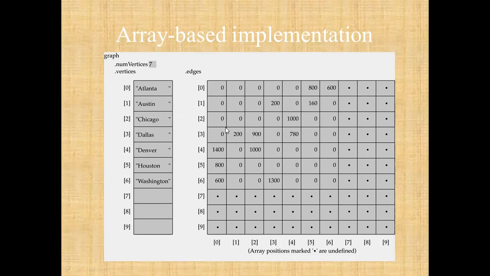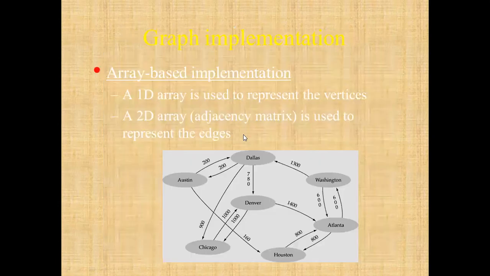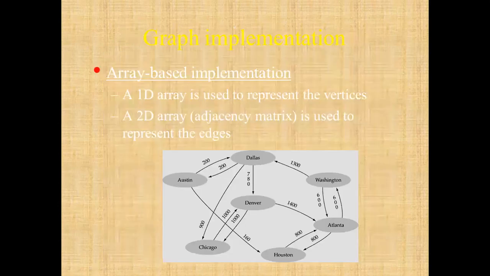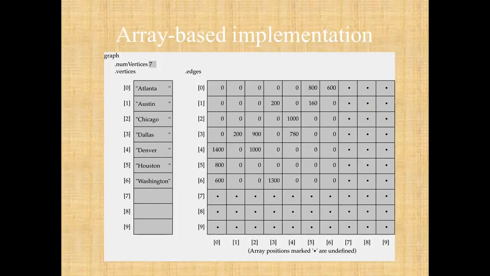Where there is a weight attached, there is, you can say, a particular edge. Like Dallas, if you see, in Dallas at index 1 there is 200. Index number 1 is Austin. That means there is an edge between Dallas and Austin with weight 200. That's how we can represent the graph using the 2D array. The 1D array is used to represent the vertices, and the 2D array, that is the adjacency matrix, is used to represent the edges. That is the array-based implementation.